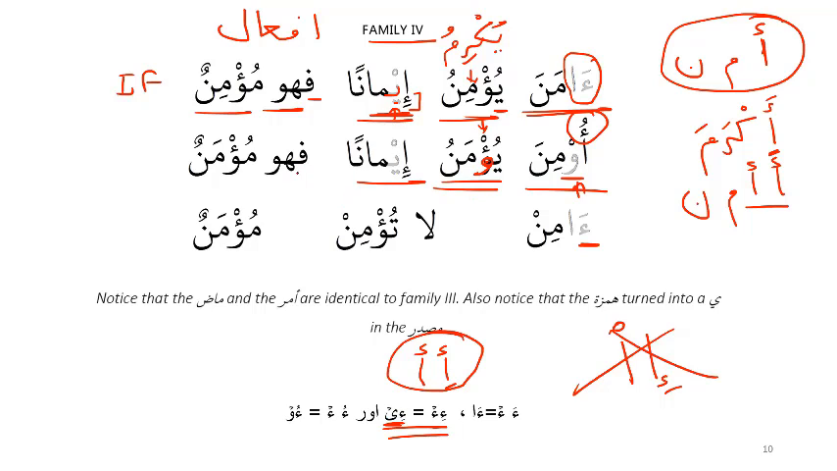Imanan is the masdar. Fahuwa mu'manun. What's mu'manun? Ism maf'ul. And then amin, what is this? This is the command. This is amar. La tumin is don't believe. And mu'manun, this is the ism zarf.